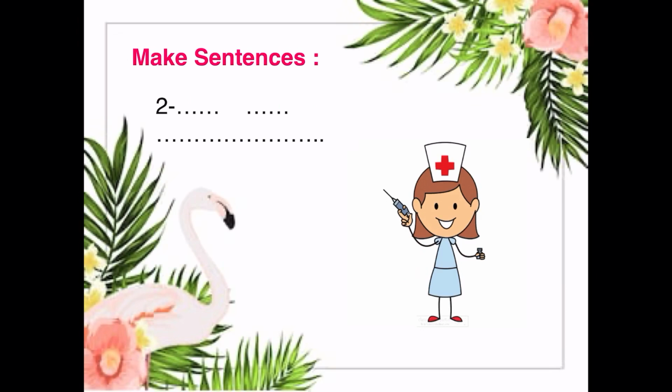What is she here? She is a woman, so we are going to use she. What is she? She is what? You should write in the first space she, and the second space is, and the third one a nurse. So, what is she? She is a nurse. Again, what is she? She is a nurse. This is number 2.